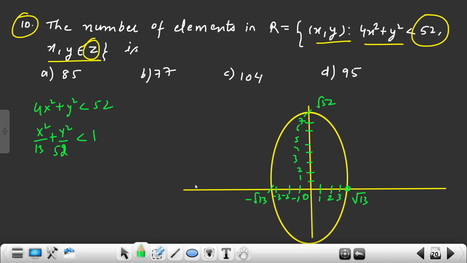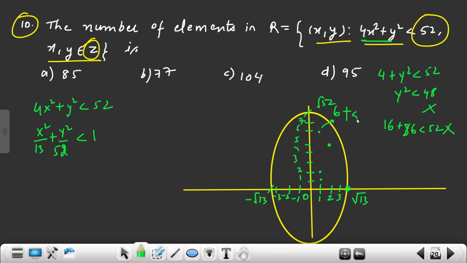Okay, now pay attention. First I will take x equals 1, this point. Can I take 1, 7? Let's check. Can I take 1, 7? So 4 plus y square, 52, 48. No, 7 I cannot take. So here I will take up to 1, 6. So how many points are there here? 6 points for 1, right? For 2, can I take 2, 6? Let's check. 2 square 4, 16, and 6 square 36. Not less than 52. No, it is not there. So I have to take it up to 2, 5.